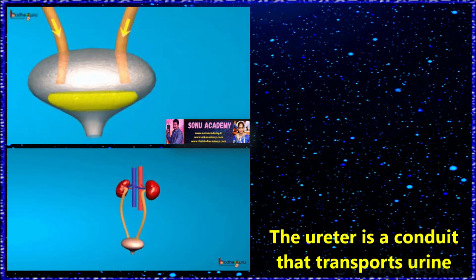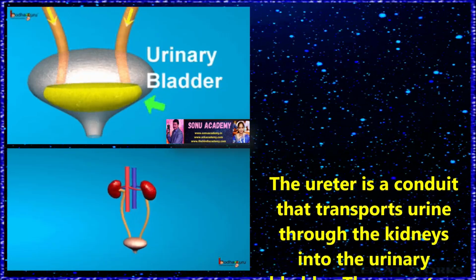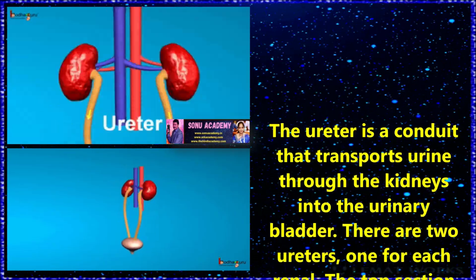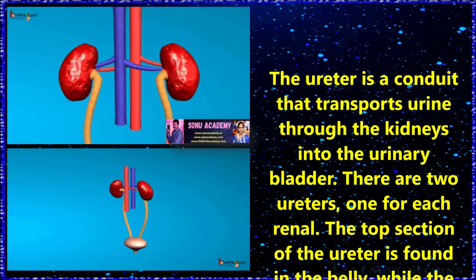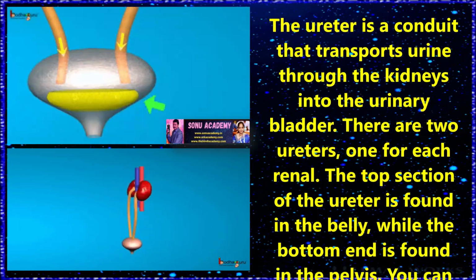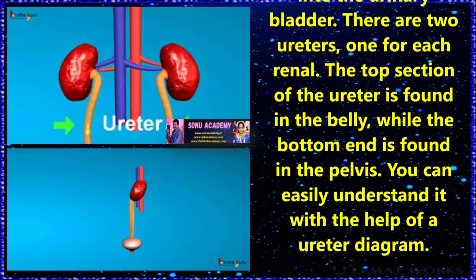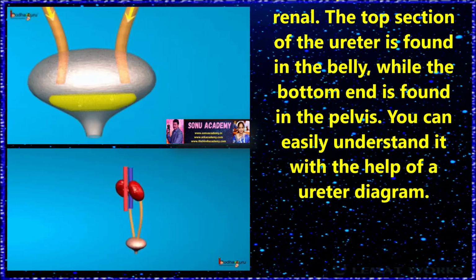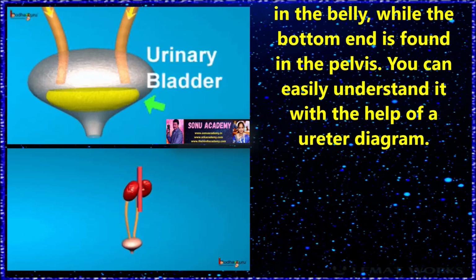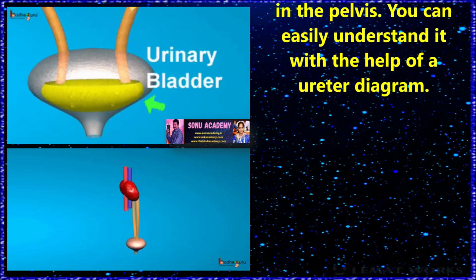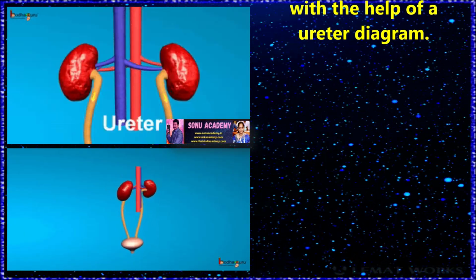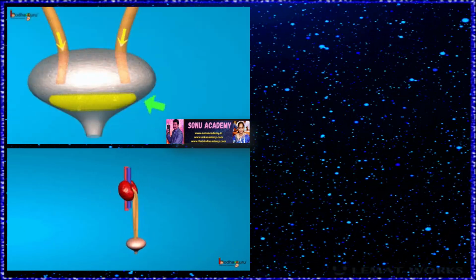Children, now let us discuss what the ureter is. The ureter is the conduit that transports urine from the kidneys into the urinary bladder. There are two ureters, one for each kidney. The top section of the ureter is found in the belly, while the bottom end is found in the pelvis. You can easily understand it with the help of a ureter diagram.